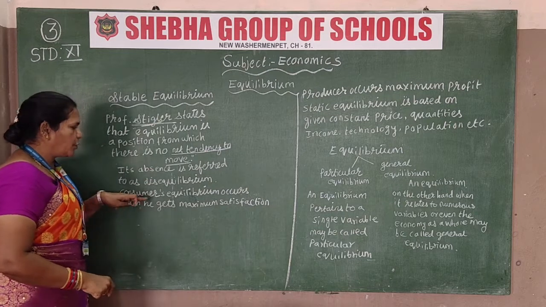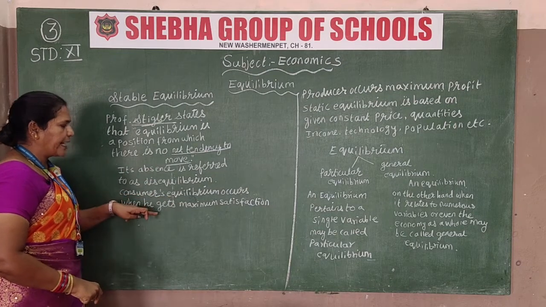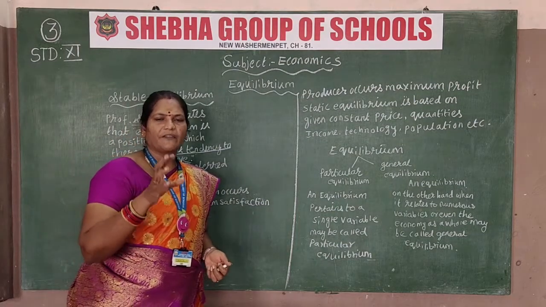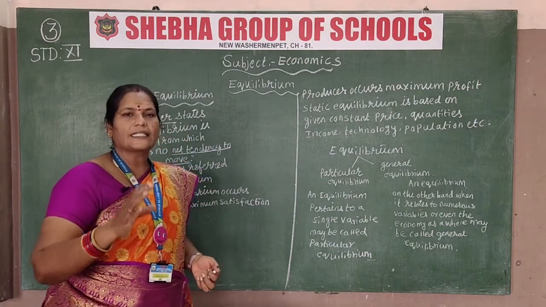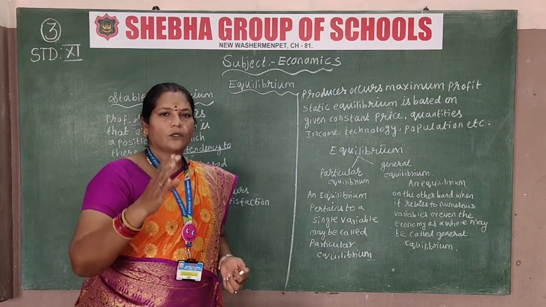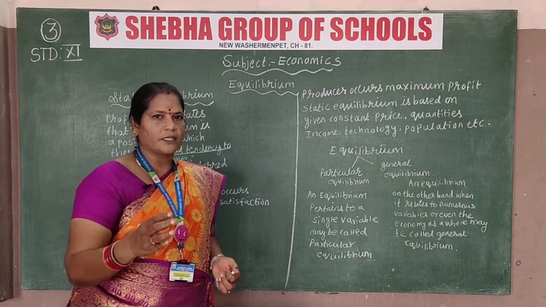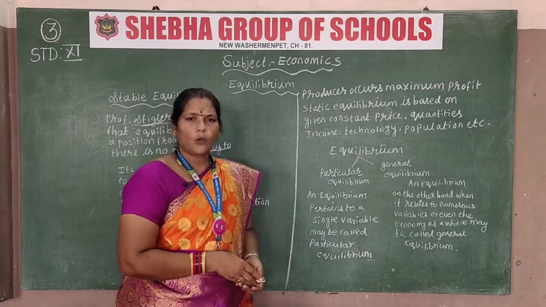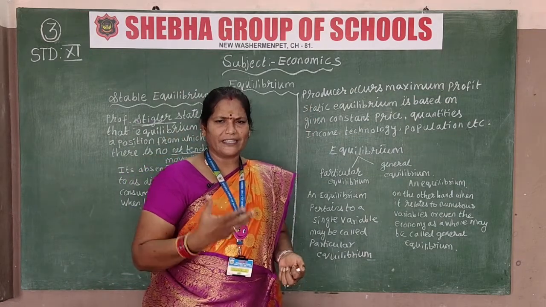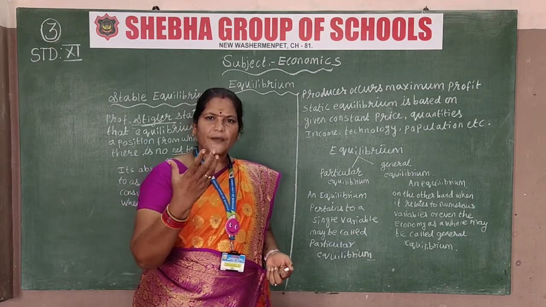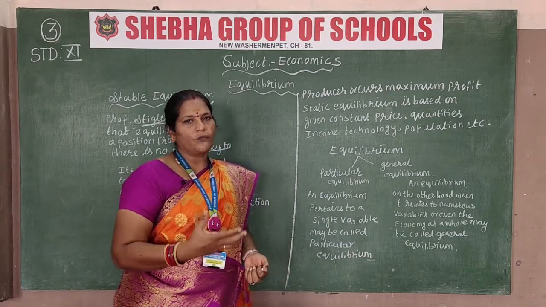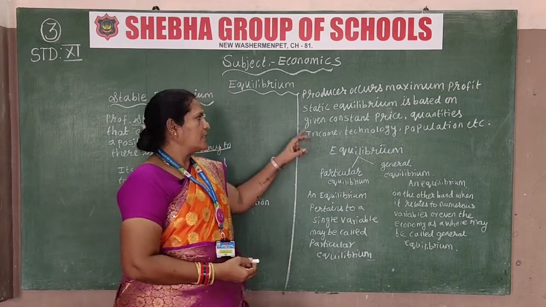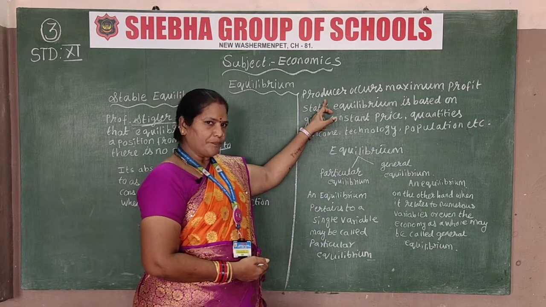So consumer equilibrium occurs when he gets maximum satisfaction. Already I told you, whatever goods we are producing, everything is for the satisfaction of the consumer, to satisfy the consumer's wants. And the producer acquires maximum profit. Whatever we produce is for the satisfaction of the consumer, but we also need profit, so whatever we produce in the market, it acquires the maximum profit.